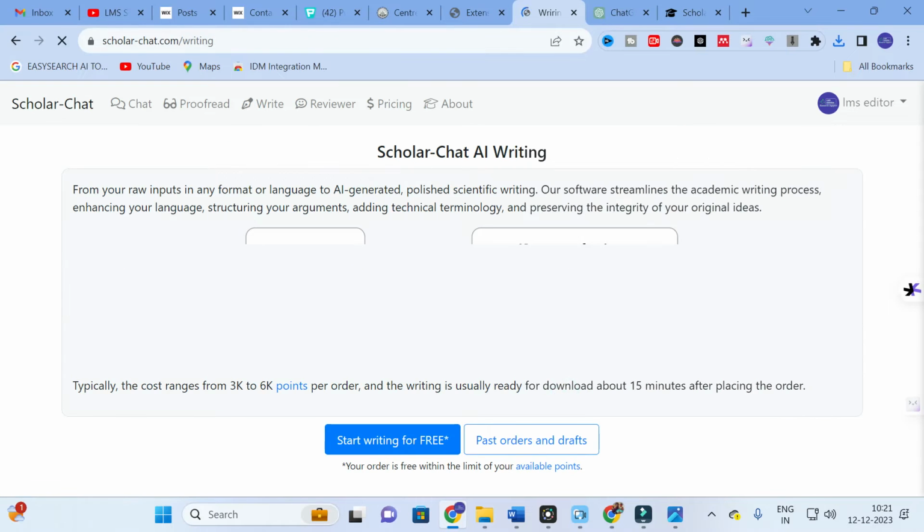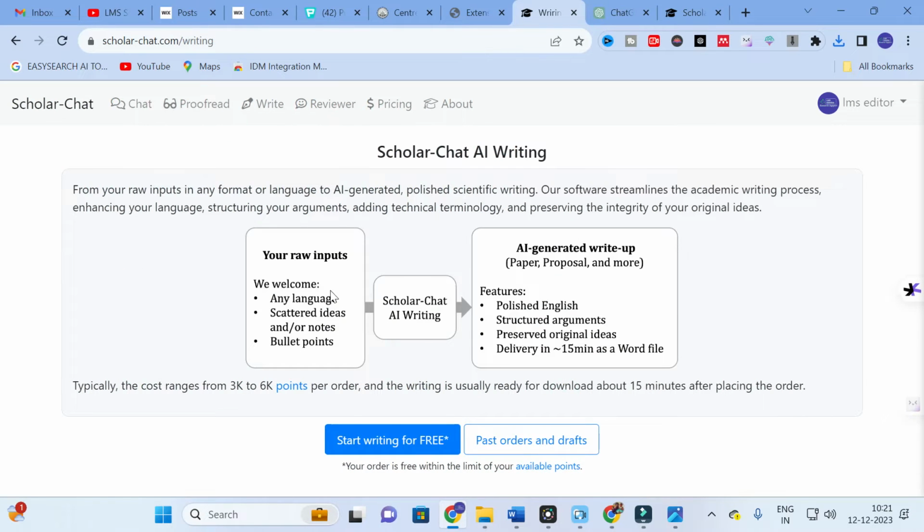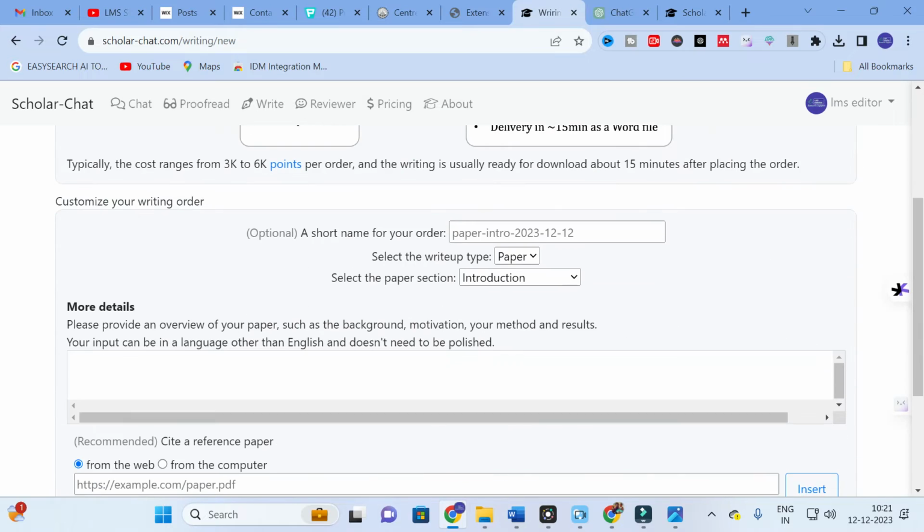The next one is writing. Here you can see Scholarchat AI writing. You can give your raw inputs and Scholarchat AI writing converts them into polished content. Just click on this writing. Here you can see customize your writing order. You can give a short name for your intro. Select the write up type, paper. Here you can see introduction, related works, method, results and conclusion.